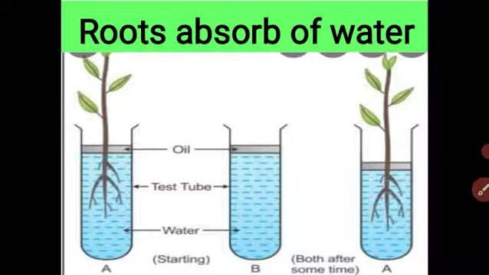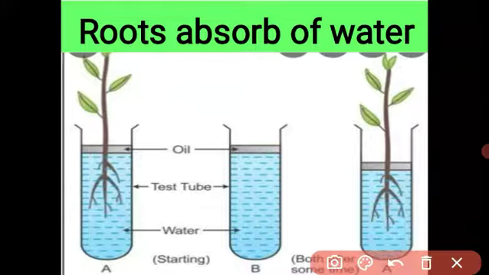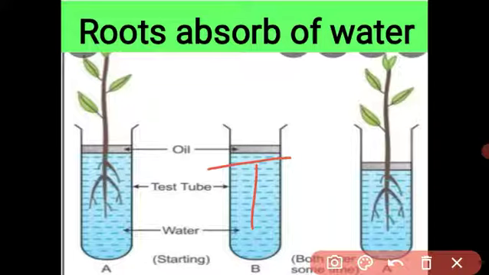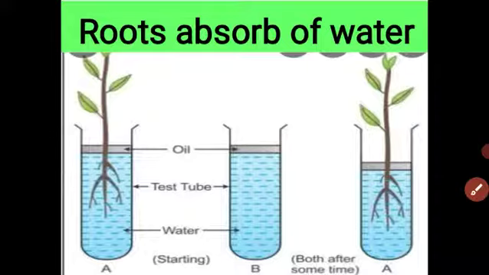This experiment proves that the root absorbs the water from the soil. Understood the experiment? And B remains at the same level because the layer of oil prevents loss by evaporation and there is no root, so no water is absorbed. So the experiment proves that the water is absorbed by the root.